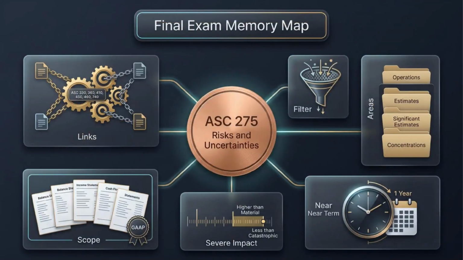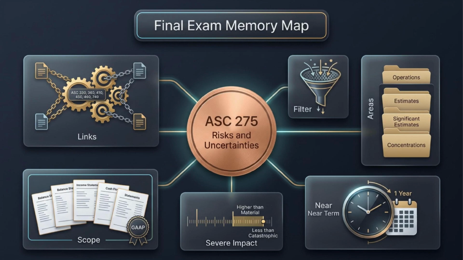Before we close ASC 275, lock these 6 anchors into memory. Scope: full US GAAP financial statements. Filter: disclose useful forward-looking risks, not every possible risk. Areas: operations, estimates, significant estimates, and concentrations.